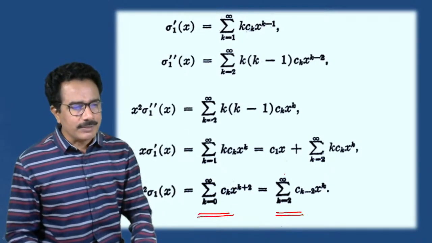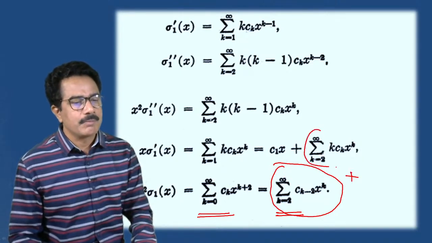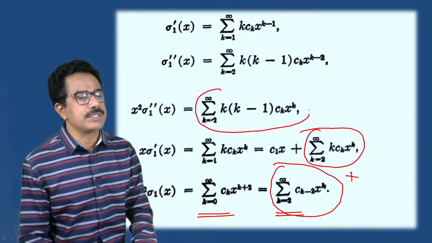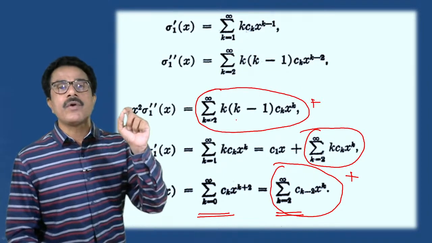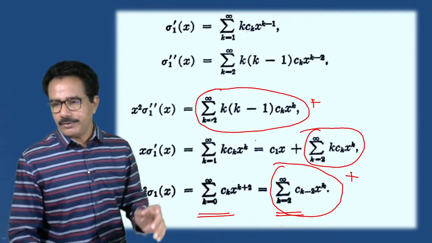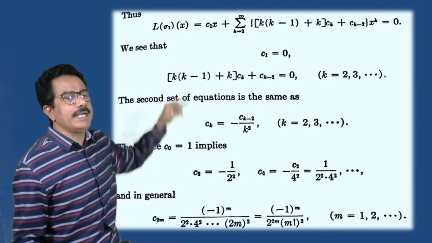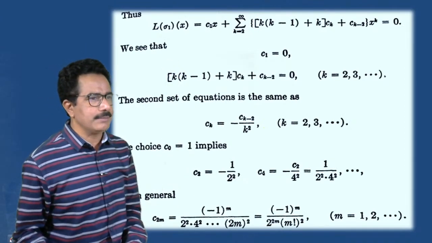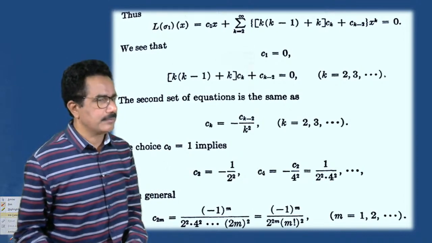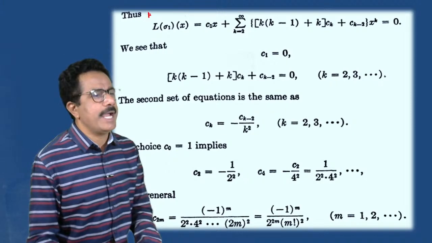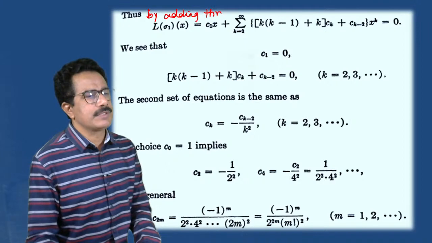पण हे आपण का कन्वर्ट केलं k is equals to 2 to infinity, because we have to add this term plus this term plus this term. We have to add these three terms. So for a common, taking a common purpose, we have written in this way. Okay, no problem. चला थोडं फास्ट घेऊ आपण. So we can write by adding here. इथं लिहितो मी वाटलं तर by adding three terms.